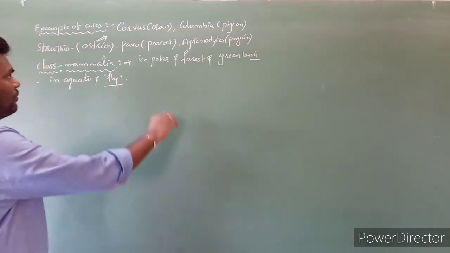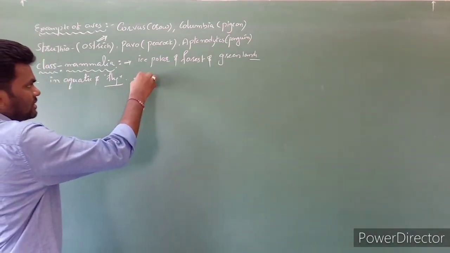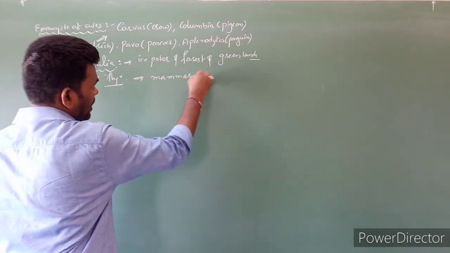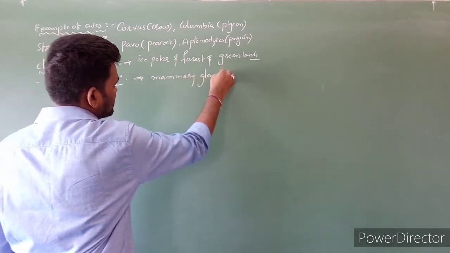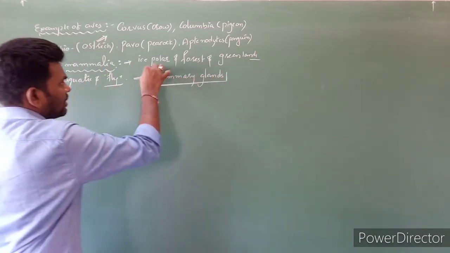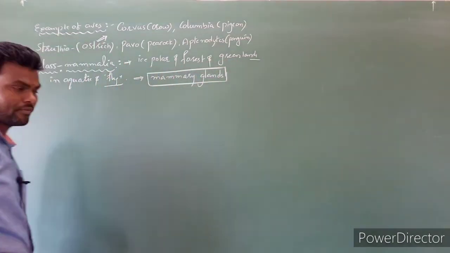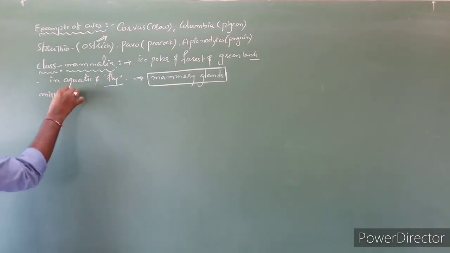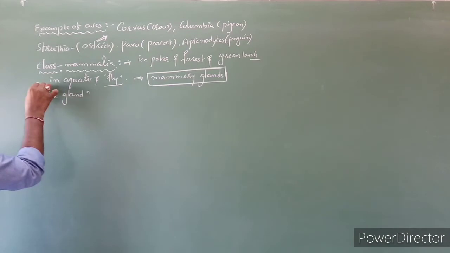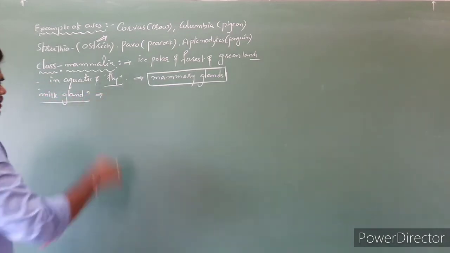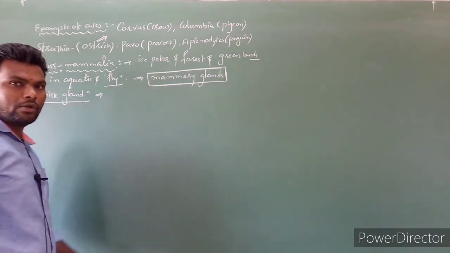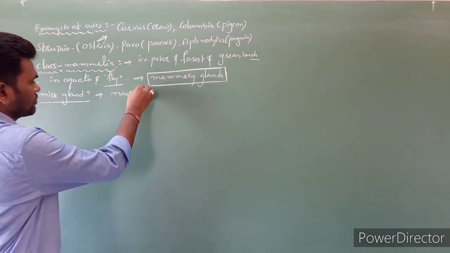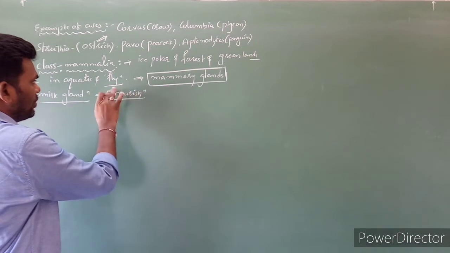The main feature of mammalia is that mammals consist of mammary glands, nothing but milk glands. The presence of milk glands, so these nourish the babies.